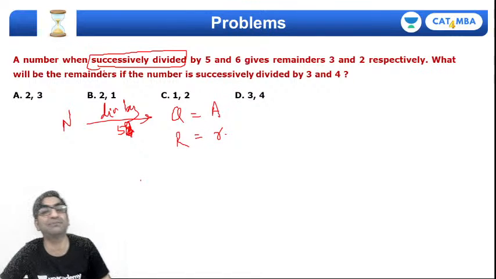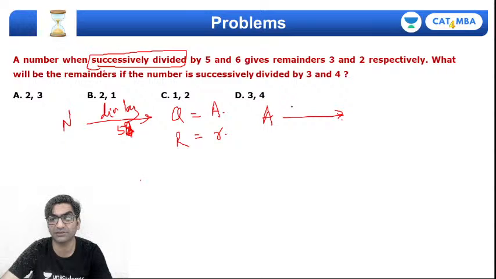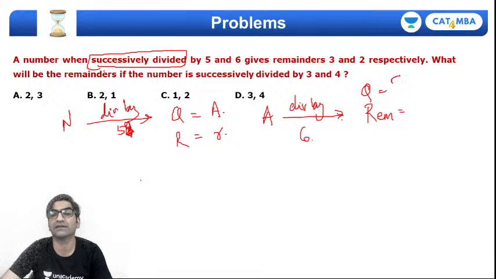So next division is by 6, right? How do I divide successively by 6? I take a now, the quotient after the first division. इसको हम डिवाइड करेंगे 6 से और फिर रिमाइंडर चाहते हैं हम. I don't know what the question is. I don't really care actually. But I do know the remainder is 4.